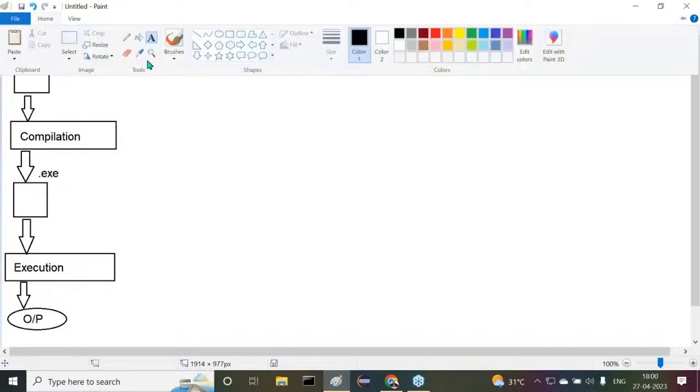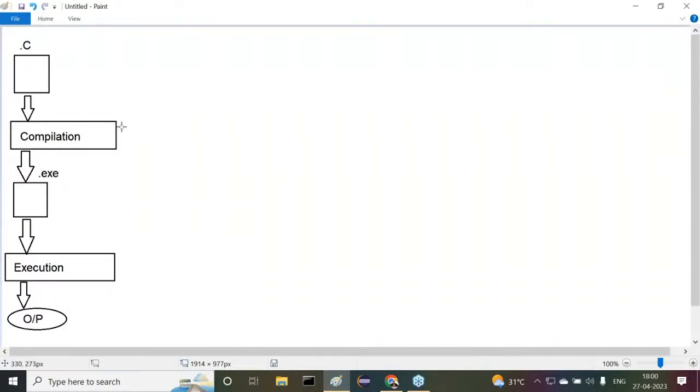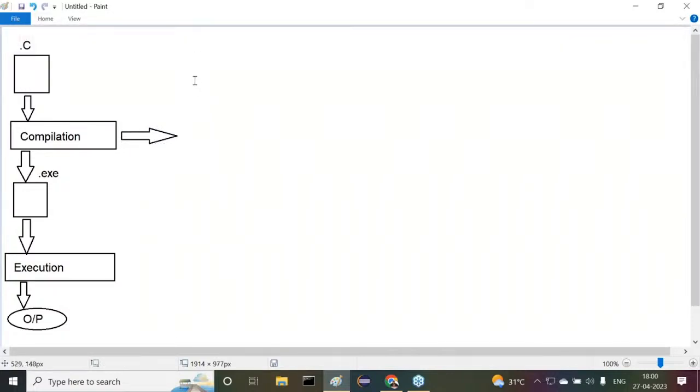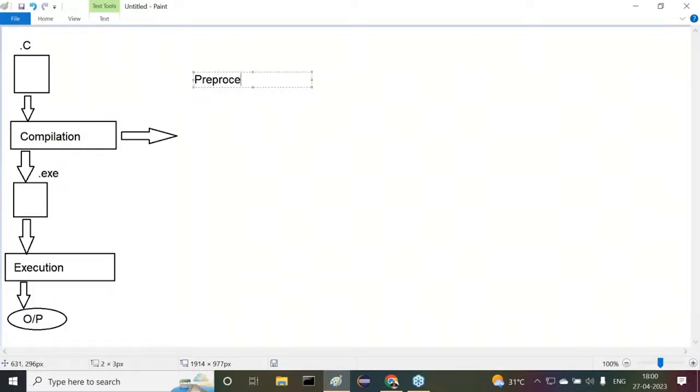All right. Now if we observe this compilation, compilation is not only one mission of work. Compilation is 4 missions of work. Compilation is not single mission work. Compilation is nothing but 4 missions work. What are these 4 missions? The first one is the preprocessor.